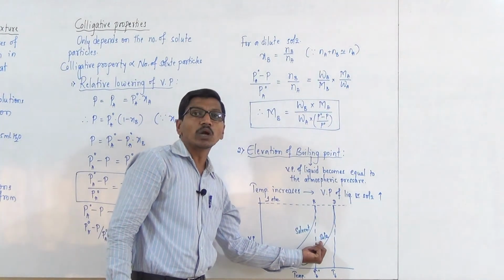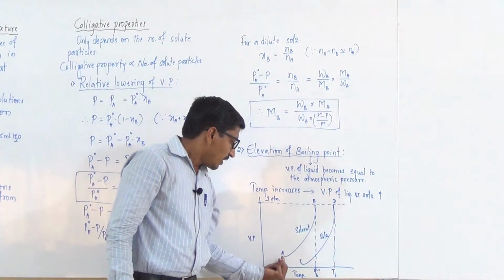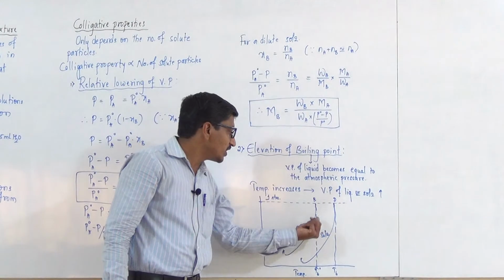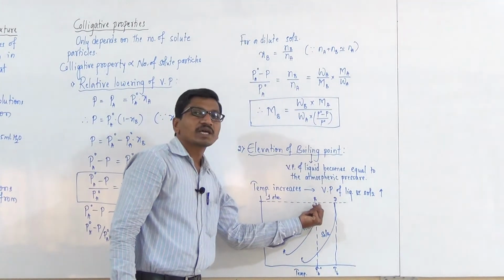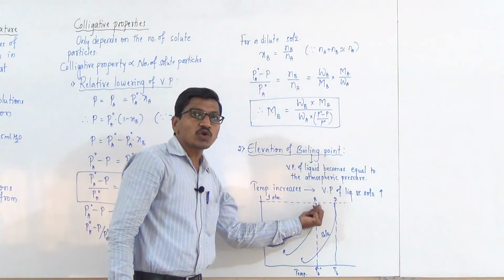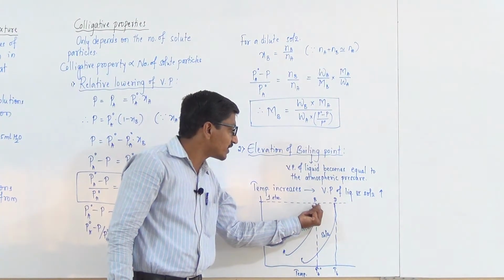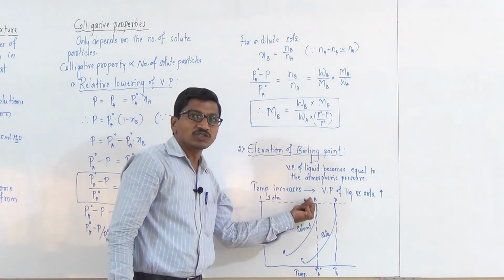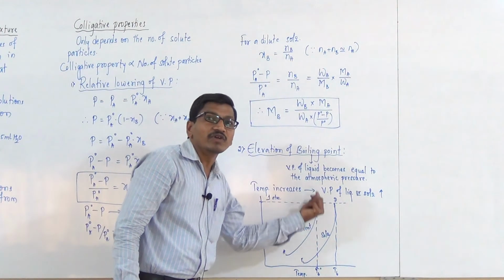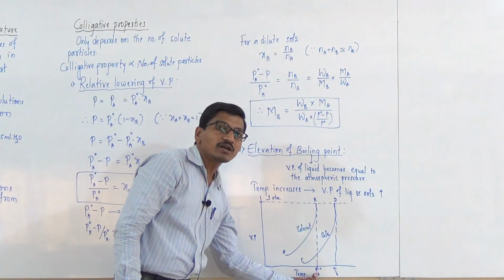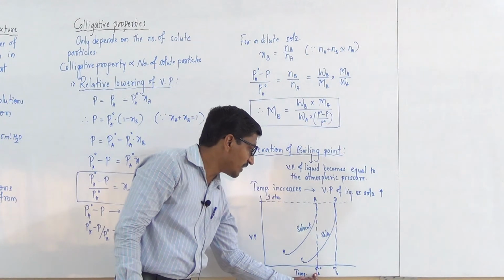which contains non-volatile solute. As the temperature increases, its vapor pressure also increases up to atmospheric pressure, and when the vapor pressure of liquid becomes equal to atmospheric pressure, the liquid boils, and the boiling point of pure liquid is represented as TB naught.